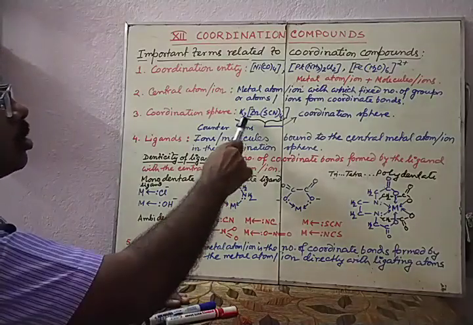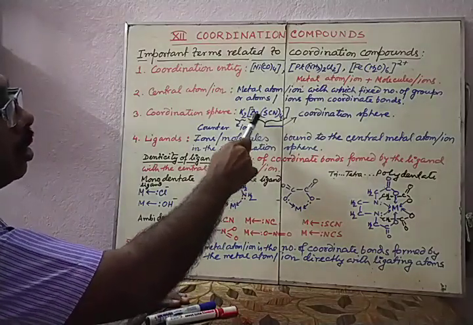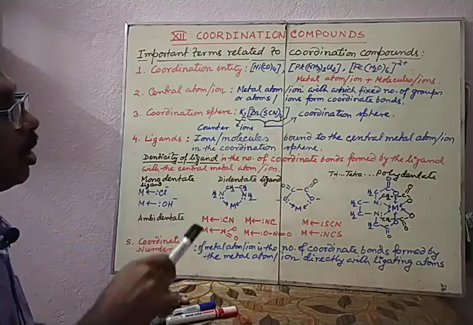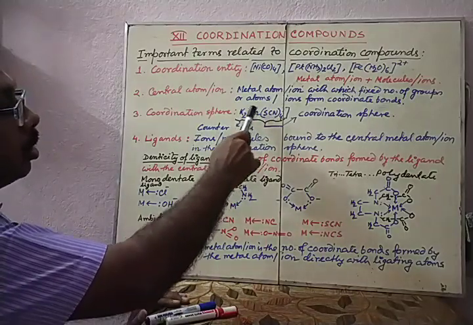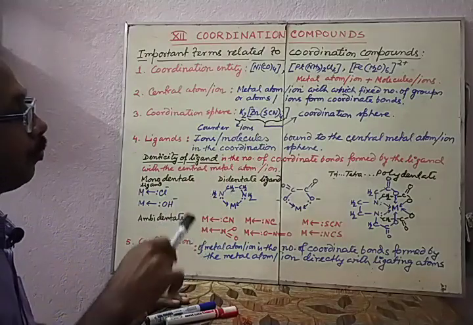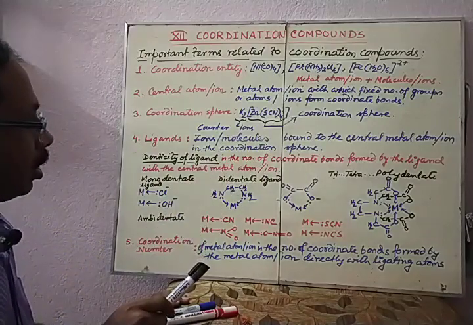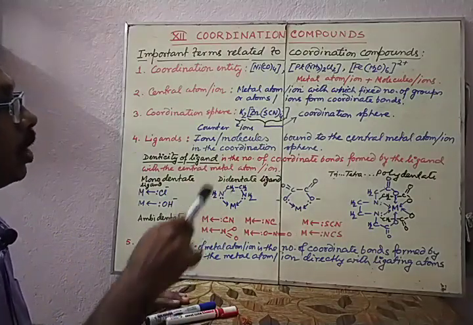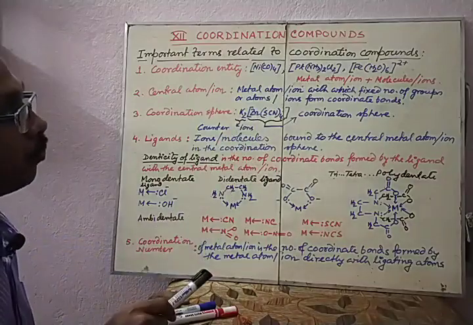So here in this complex, the central metal ion can make 4 bonds, so it is a tetra-coordinated complex, and the coordination number of the zinc is 4.